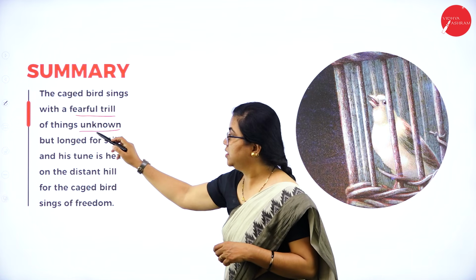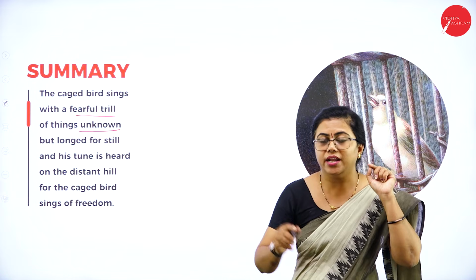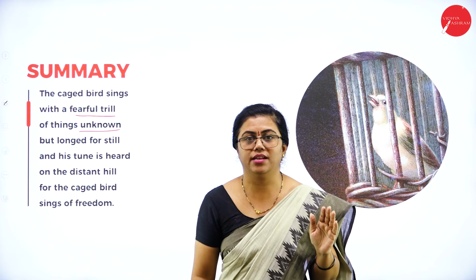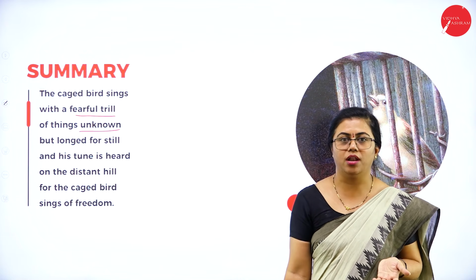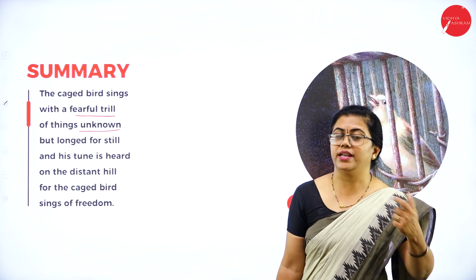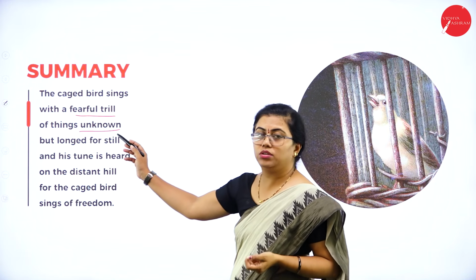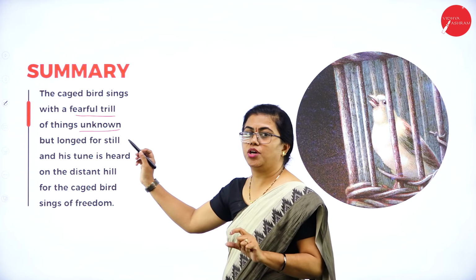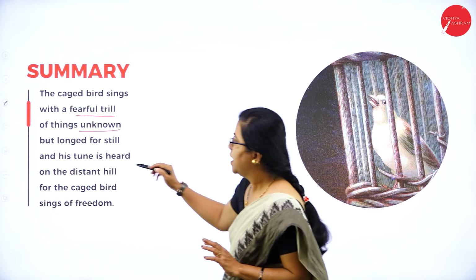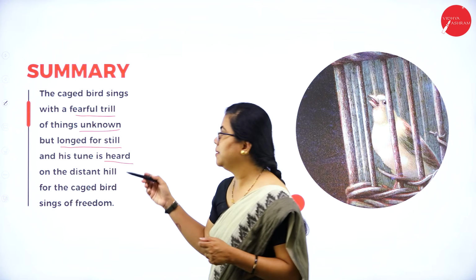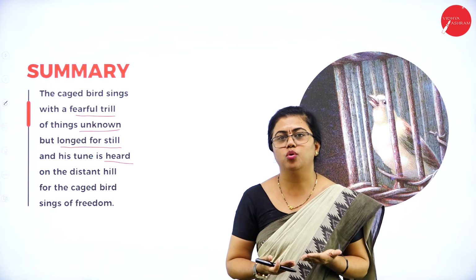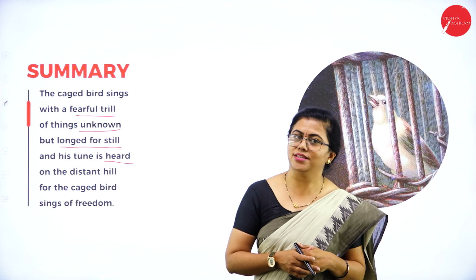It wants to know whatever is there in nature, but it is not able to know because the bird is not free at all. So he is singing about the unknown things that are there in nature regarding this caged bird. But longed for still, and his tune is heard. But it is longing to go and experience all that in nature.